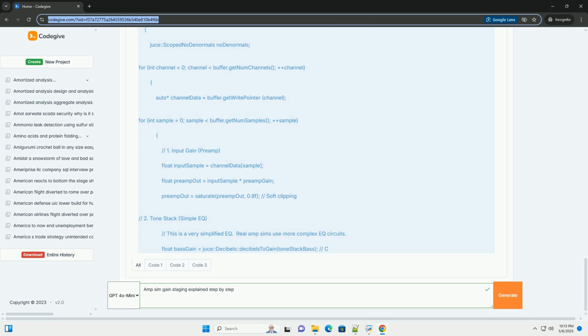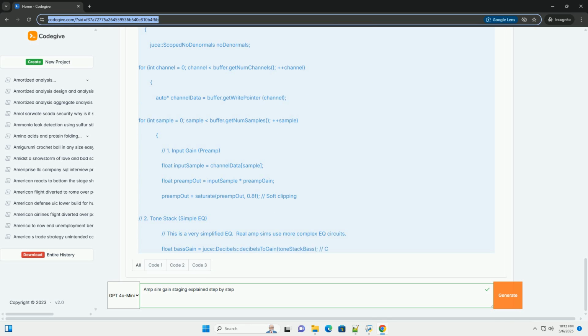Three, drive the preamp. Gradually increase the preamp gain while playing your instrument. Listen carefully to the tone. Find the sweet spot where the preamp starts to saturate in a pleasing way. Adjust the preamp gain to get the desired level of distortion.